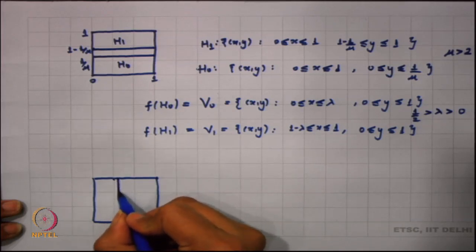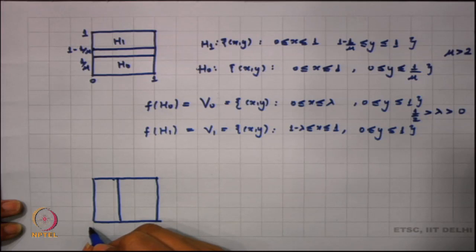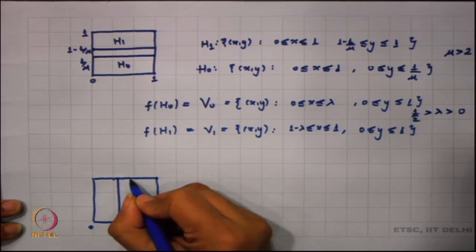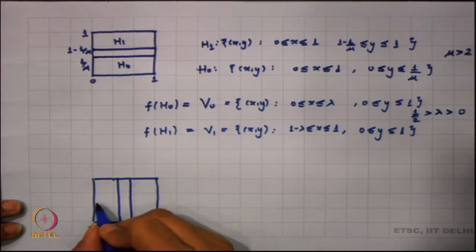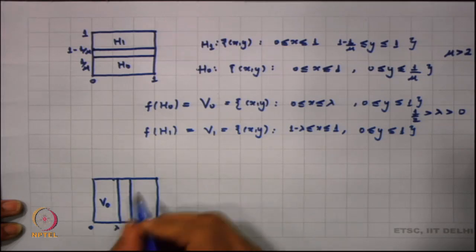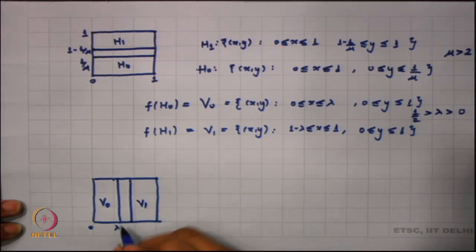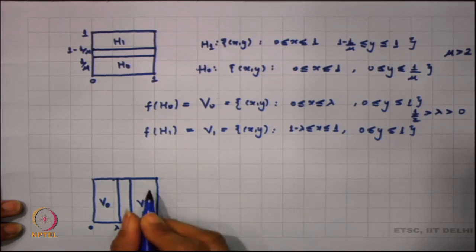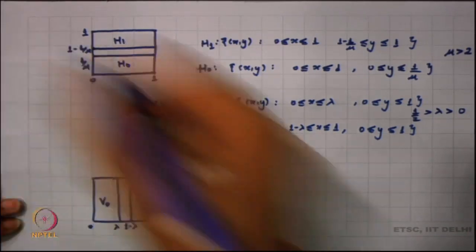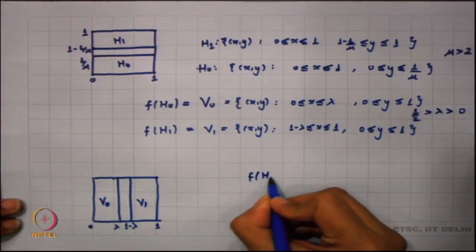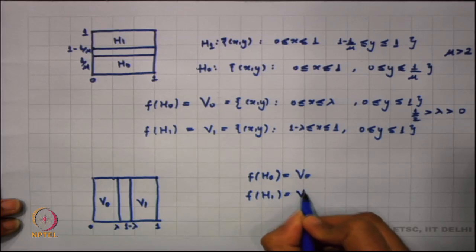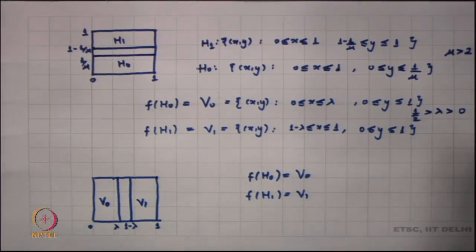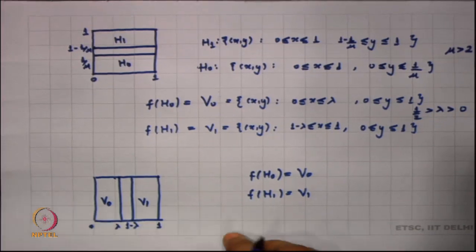and we want to say that our V naught is such that x lies between 0 and lambda, and y lies between 0 and 1. So, this is basically my V naught, and I want to define my V1, where x lies between 1 minus lambda to 1, and y goes between 0 and 1. And we are mapping it in such a manner that f of H0 is equal to V naught and f of H1 is equal to V1. We can precisely state this in terms of equations. And what are these equations?